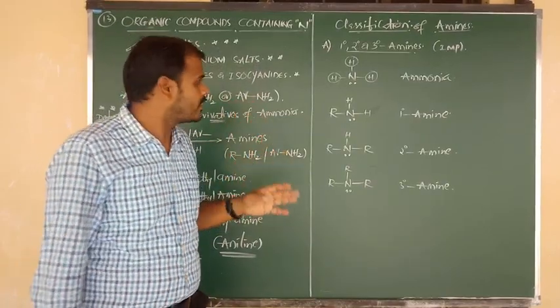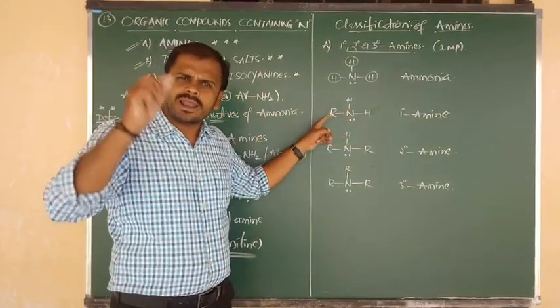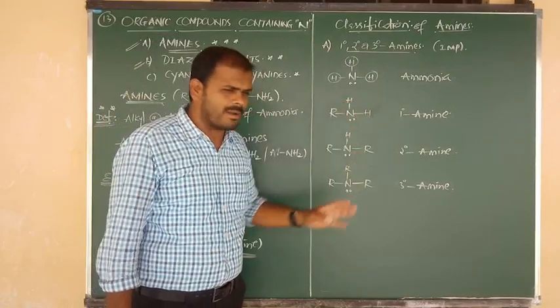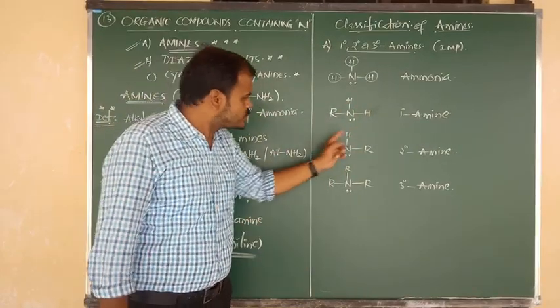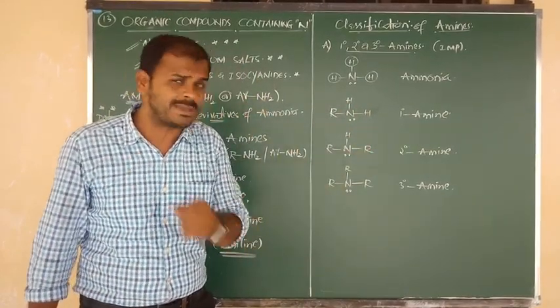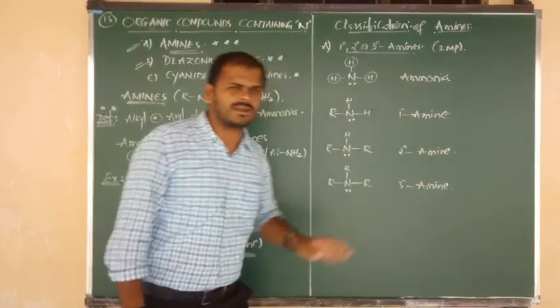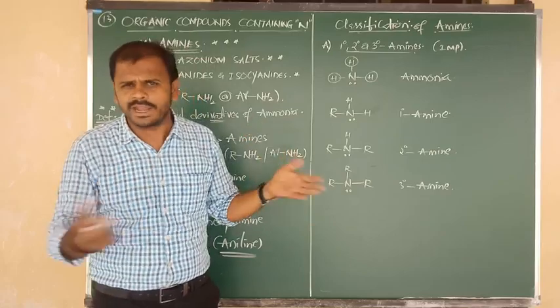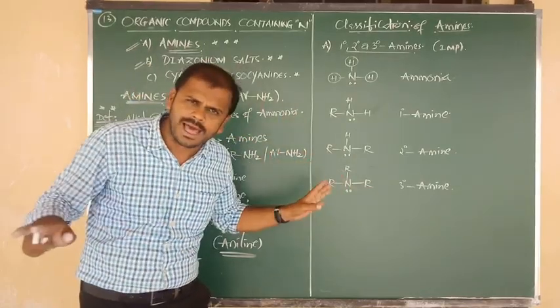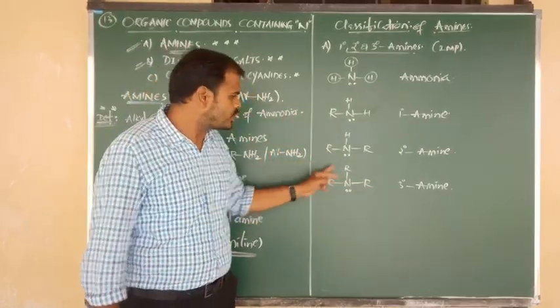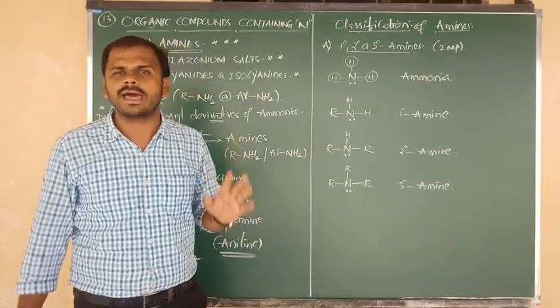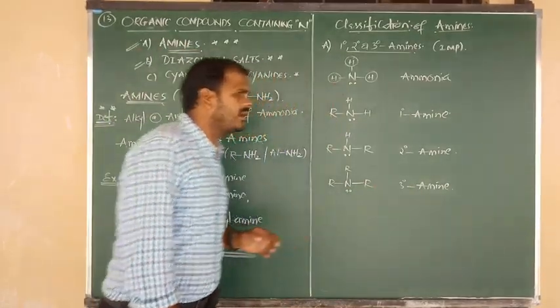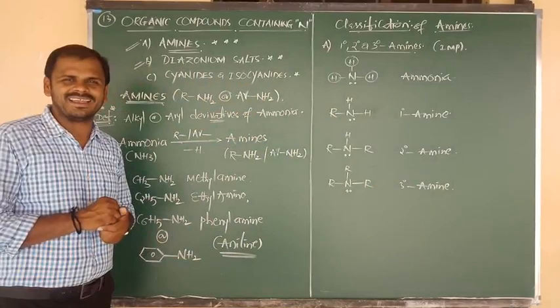Or we can say, if nitrogen is connected to 1 alkyl or aryl group, primary amine; to 2 alkyl or aryl groups, maybe same or different, secondary amine; to 3 groups, same or different, alkyl or aryl, tertiary amine.